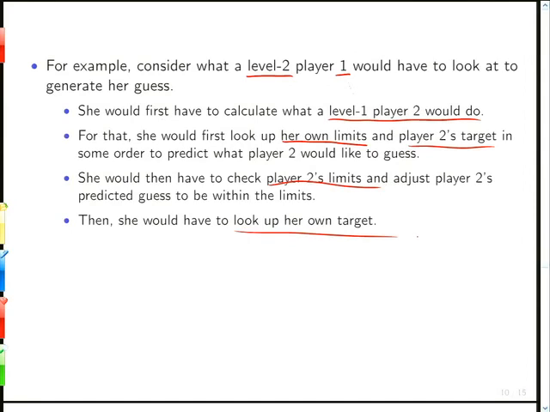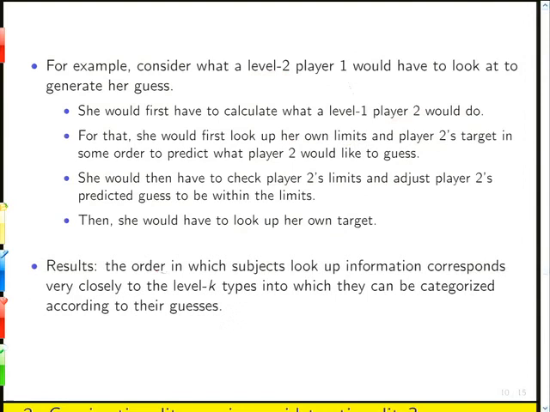And what they found was that the order in which subjects look up information corresponds very closely to the level K type that their answers put them in. Right? So maybe not a very surprising result. If your answers are within 0.5, right? These ranges are over several hundred. Your answers are within 0.5 of the prediction of a level 2 player. The fact that you revealed information in precisely the order the level 2 player would need in order to reach the level 2 prediction shouldn't be that surprising. It is, however, great science, and it's very convincing.